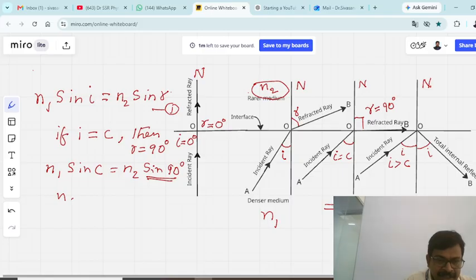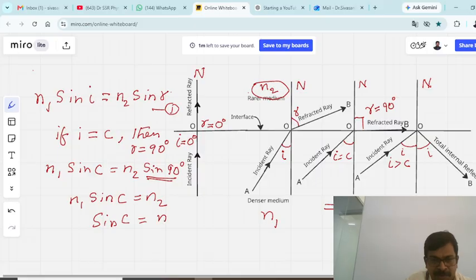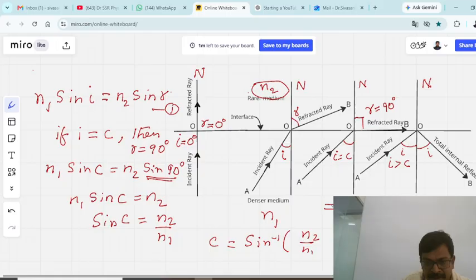Therefore, we can rewrite this equation as n1 sin C equals n2, or sin C equals n2 by n1, or C equals sine inverse of n2 by n1.